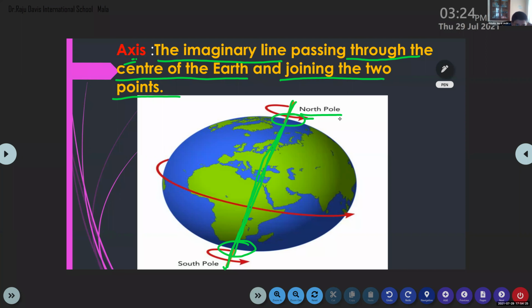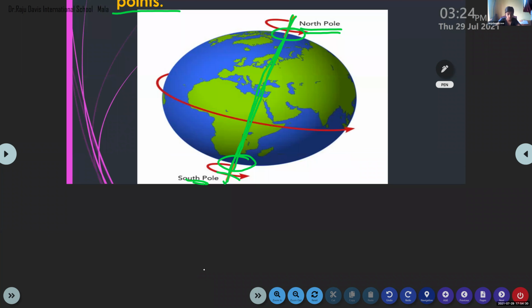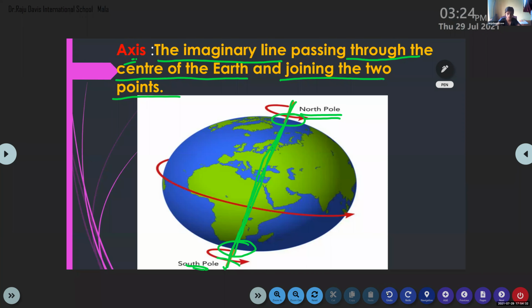North Pole and South Pole. Okay, so wait, children. Axis is an imaginary line, and it is passing through the center of the earth. It is not a real one. It is just an imaginary line. It is passing through the center of the earth and it is joining the 2 poles, North Pole and South Pole.